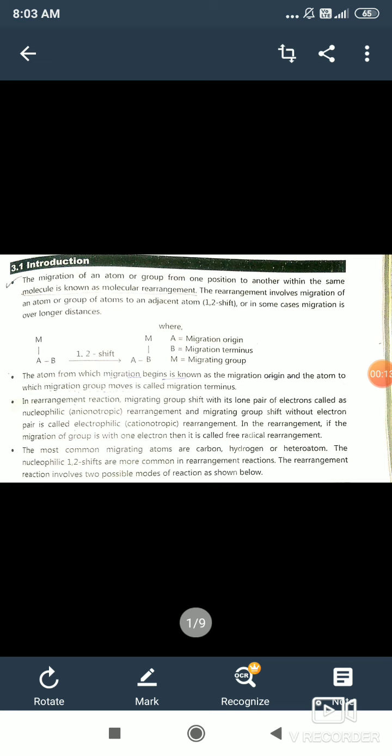First of all, what do you mean by rearrangement reaction? The migration of an atom or a group from one position to another within the same molecule is known as molecular rearrangement. The rearrangement involves migration of an atom or group of atoms to an adjacent atom, that is one to shift, or in some cases migration is over longer distance.